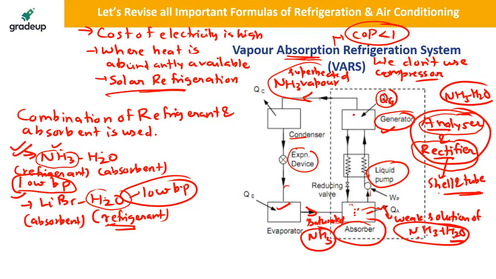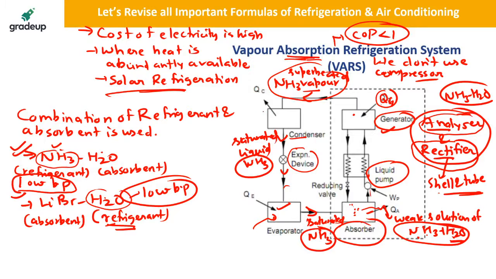In the condenser, same thing will happen. This ammonia vapor will change into saturated liquid ammonia, which will be sent to the expansion valve where the pressure and temperature will reduce. It will be sent to the evaporator. Now this evaporator will be used for the cooling application.